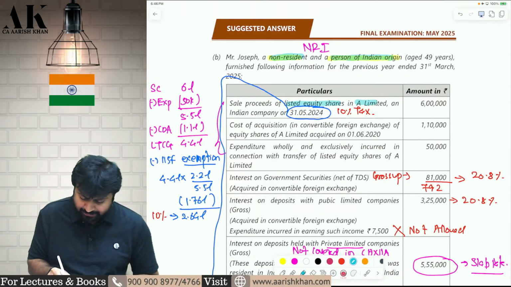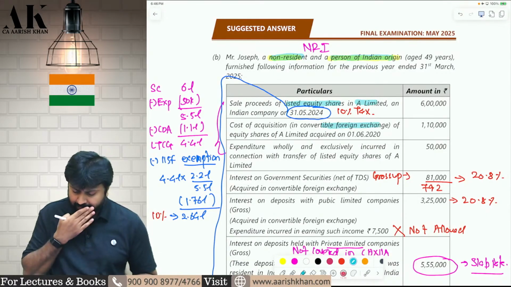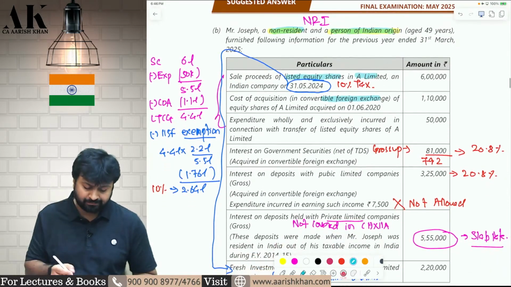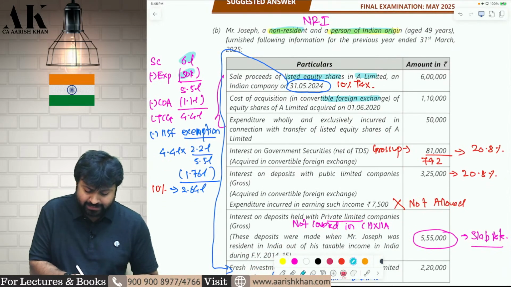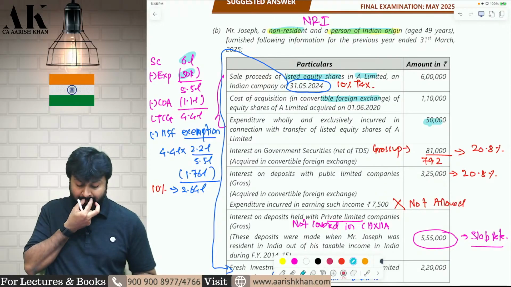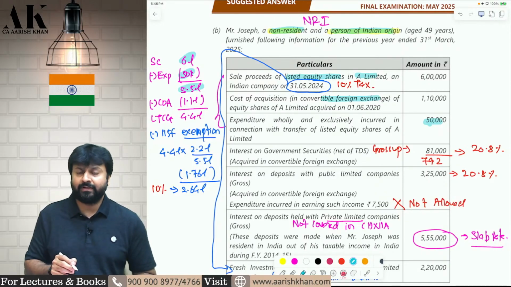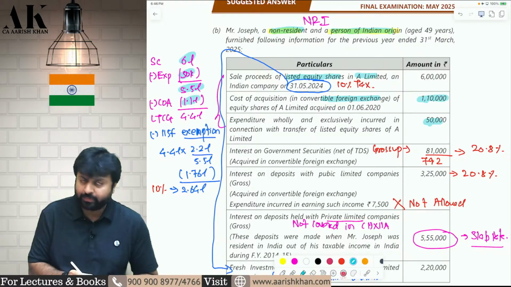Okay. So, is it purchased in foreign currency? Yes, it is purchased in convertible foreign currency. Therefore, it is covered in Chapter 12A. So, you are selling for 6 lakhs minus expenses on transfer 50,000. This will give you a net consideration of 5.5 lakhs. From that, you will reduce cost of acquisition 1.1 lakh.